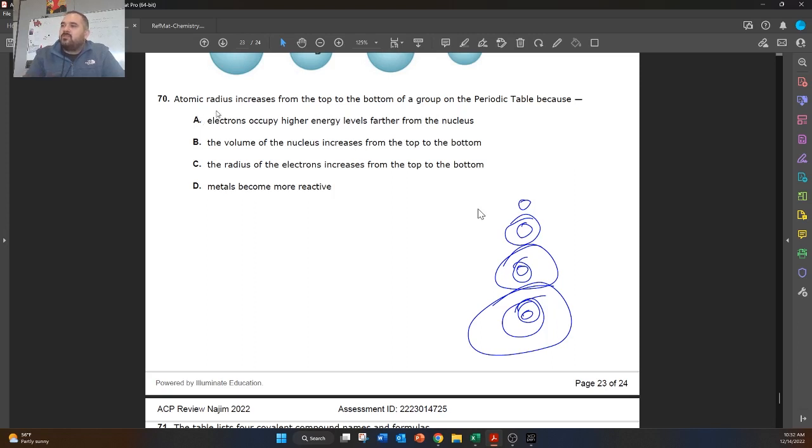So let's read our answer choices. Electrons occupy higher energy levels that are farther from the nucleus. So that's correct. The volume of the nucleus increases from top to bottom. That doesn't make sense. The radius of the electrons increases from top to bottom. That doesn't make sense. Metals become more reactive. That doesn't make sense. So A is the correct answer. So this is a true statement. It just doesn't make sense for what we're talking about here.